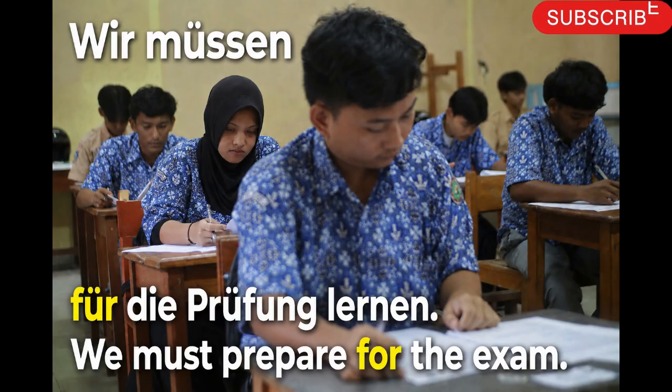The first one we will take is für. Für means for in English. Wir müssen für die Prüfung lernen. What does it mean? We have to study for the exam. If you observe, whenever you learn a noun, you must learn it along with its gender. Here the Prüfung is feminine, and accusative feminine is die itself. So, wir müssen für die Prüfung lernen.